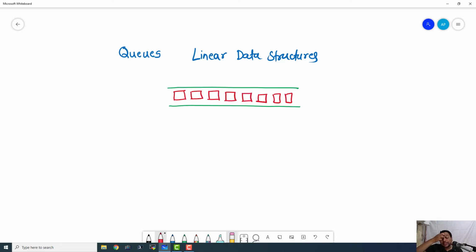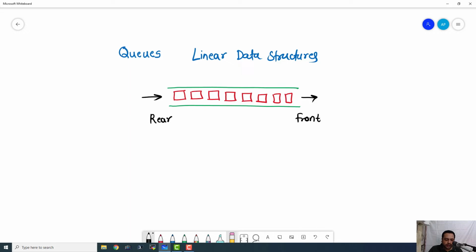And you must be asking me the question that why I have kept both the ends of the queue open, because it is a data structure where both the ends are open and in very specific way. So let me tell you how both the ends are open. So this is the rear part, okay? And this is the front part. So we can always push the data from rear and we can always take out the data from front.